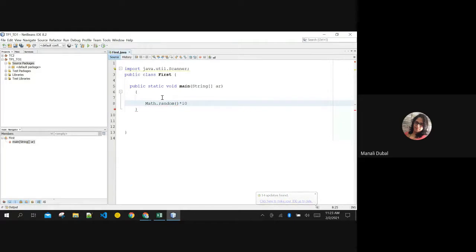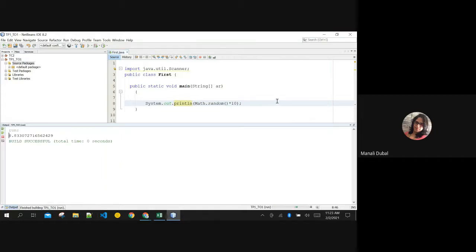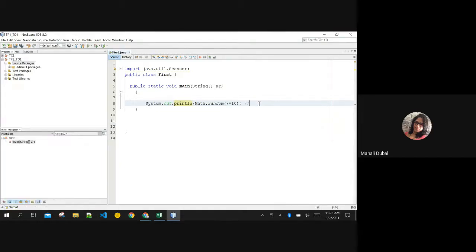If I multiply this Math.random number by, for example, 10, then all the outputs that I get will be of one digit. Why? Because this will throw numbers from 0.0 up to but not equal to 1.0.